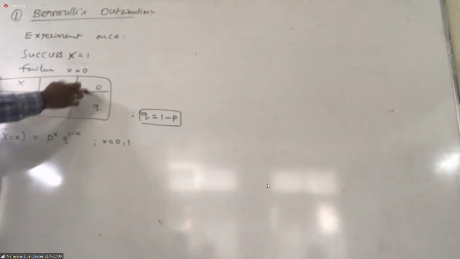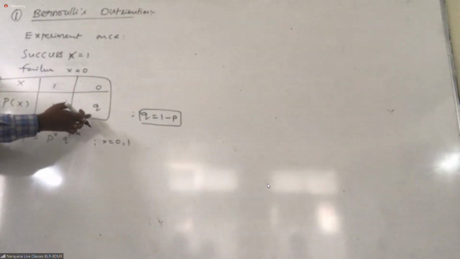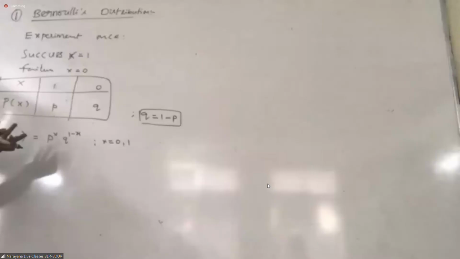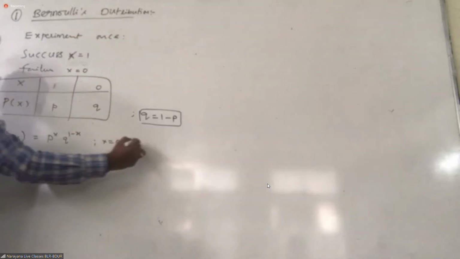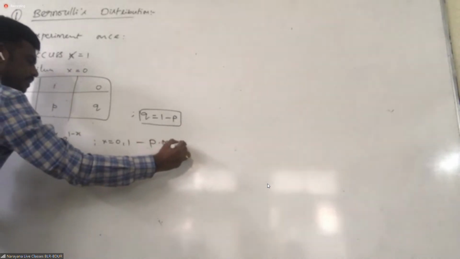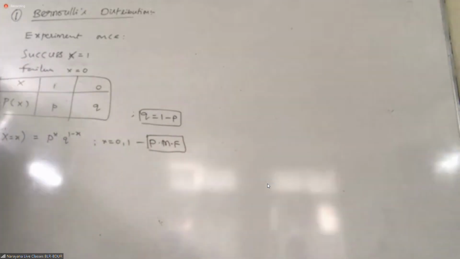If you put x equal to 0, you are getting q only, no? If you put x equal to 1, you will get p, right? Got it? This is called probability mass function, PMF. So what is the Bernoulli distribution?